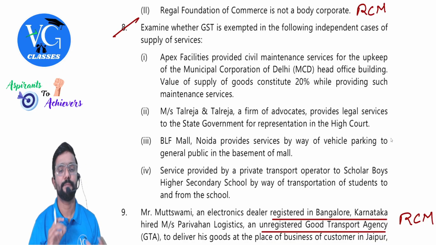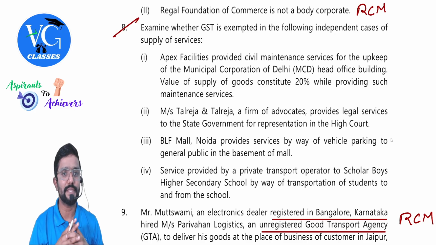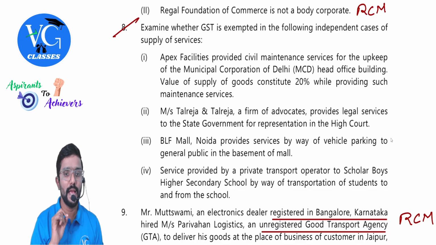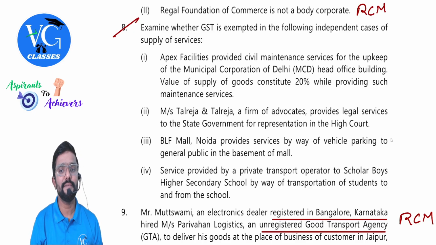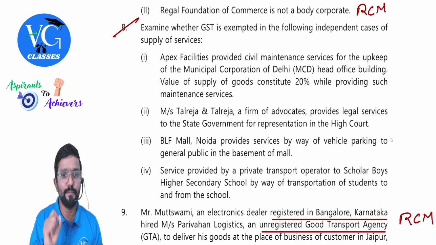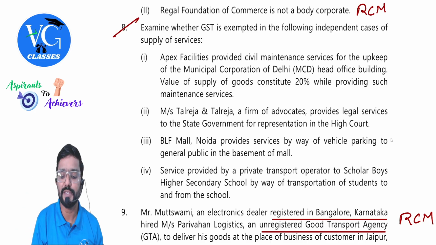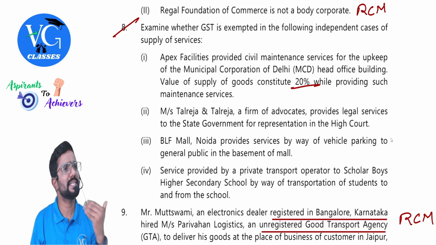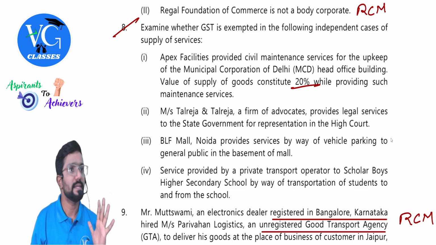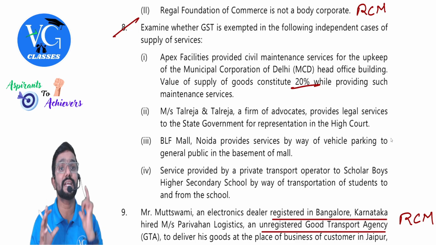Question number 8. Examine whether GST is exempted in the following independent cases of supply of services. Apex Facilities provided civil maintenance services for upkeep of Municipal Corporation of Delhi, MCD, head office building. Value of supply of goods constitutes 20% while providing such maintenance services. Guys, 20% goods means less than 25%. Clear? Yes.